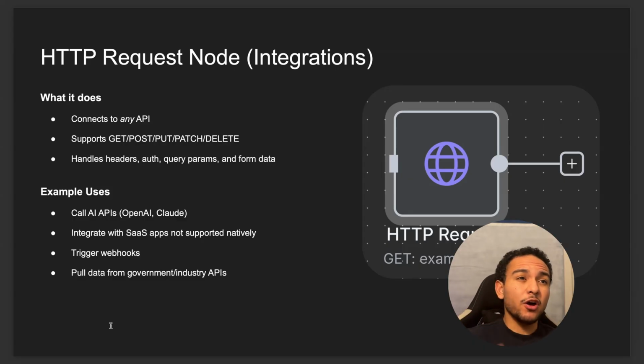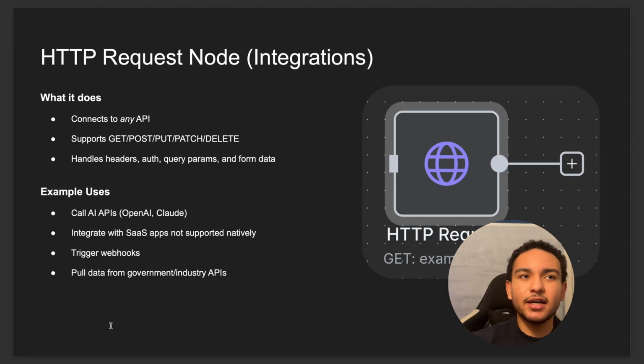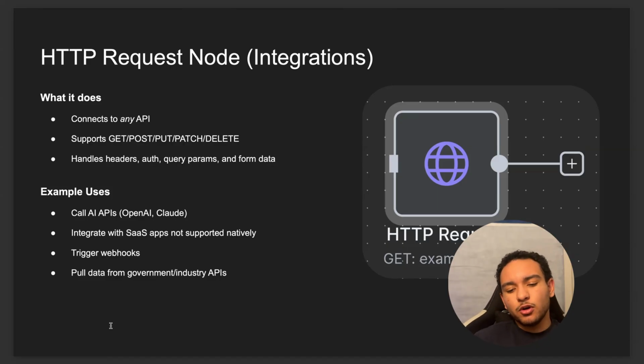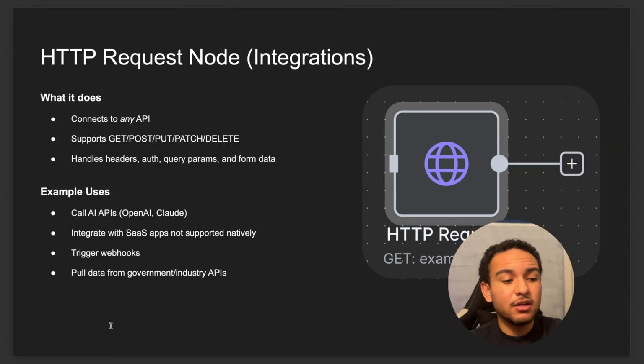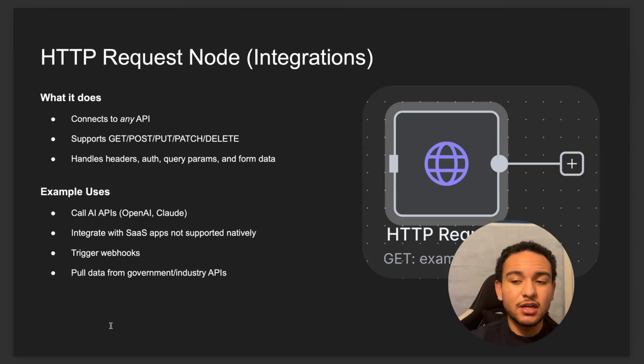And this is the node that honestly makes N8N special. We can connect to any service that has an API, and that's very broad, right? So you can connect to any single service, any single platform that has an API. Most services have an API, which means you could connect to most services and you can request data. You can do whatever you need with the API.